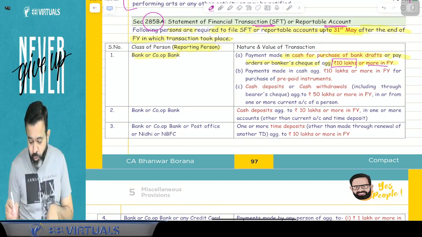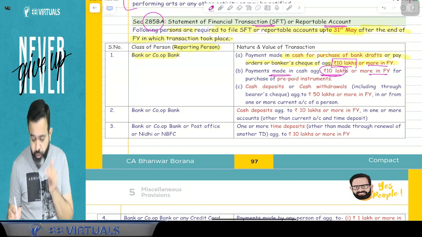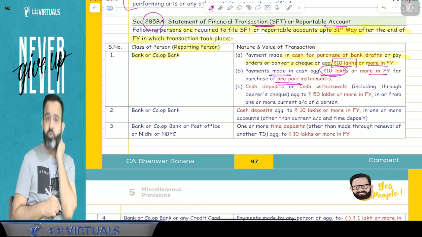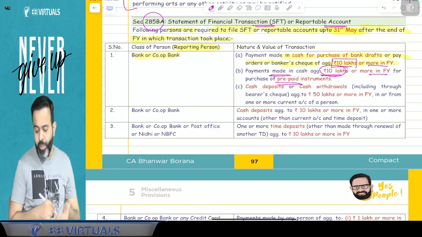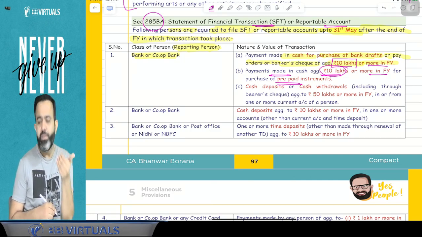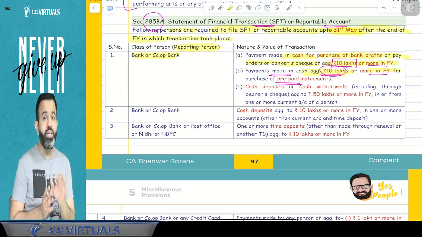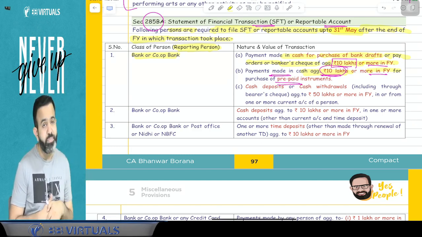Or suppose payment is made in cash of aggregate 10 lakh rupees or more for the purchase of any prepaid instrument, then your detail will be sent to the income tax department by the bank or cooperative bank.